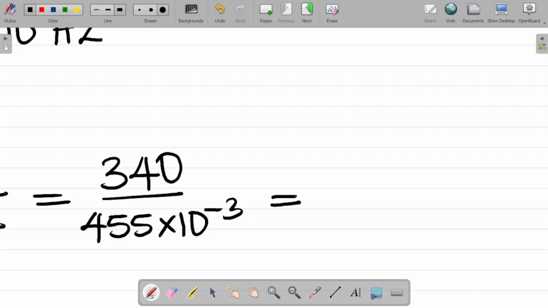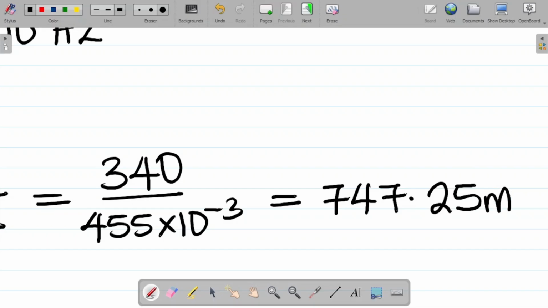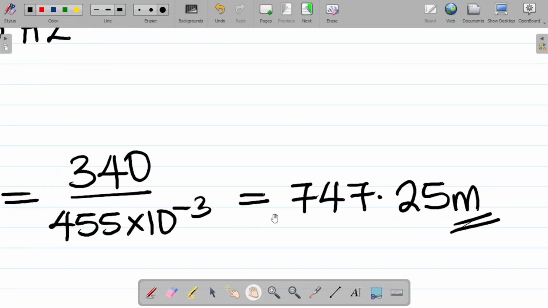If you punch this, your value here is 747.2525. We're looking for lambda, wavelength, and we said wavelength is measured in meters. So this is in meters. So this becomes the answer to this question.